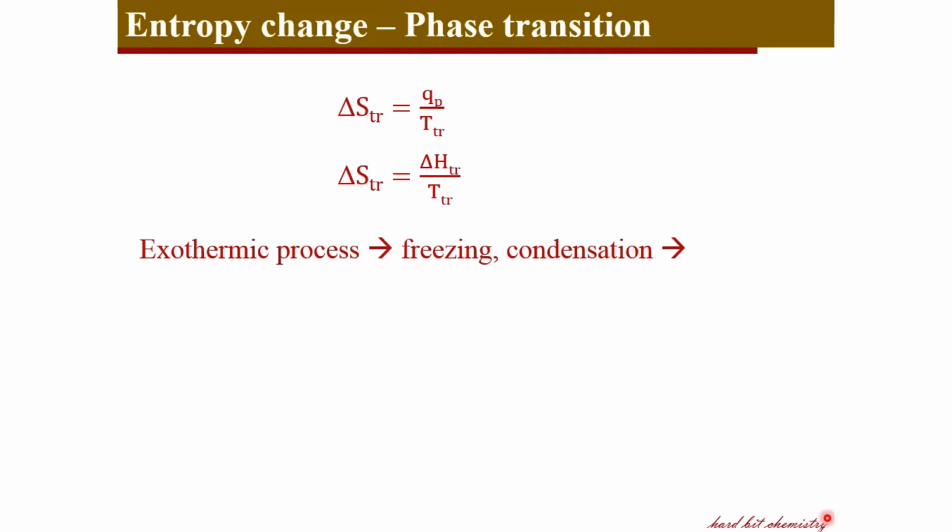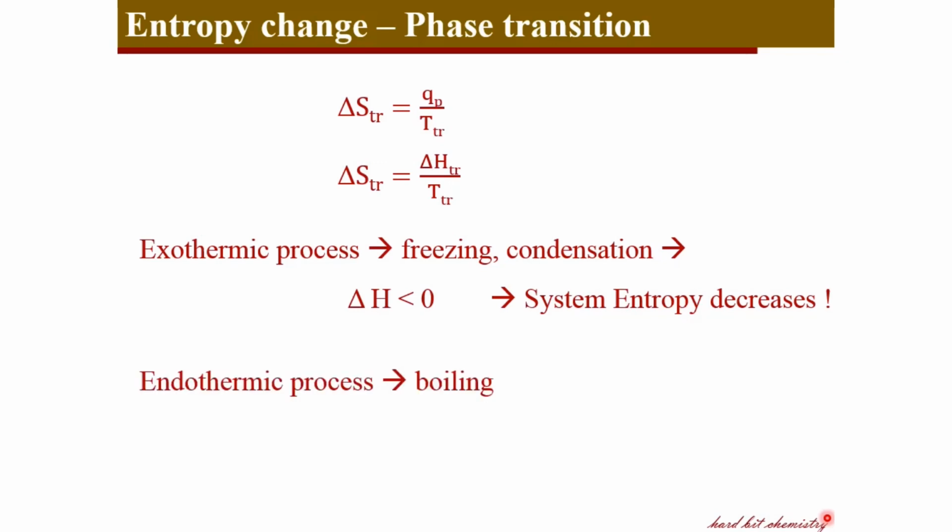So, considering an exothermic process like a freezing or condensation process, as it is exothermic, the enthalpy change is negative. That means entropy change is negative. Therefore, the system entropy decreases during the process. But during this process, the heat liberated by the system is accepted by the surroundings. Therefore, the surroundings has a huge gain in entropy, and in total, the universe entropy will be positive. That's why the process is favored. And for an endothermic process like boiling, you've got a positive enthalpy change, therefore a positive change in entropy.